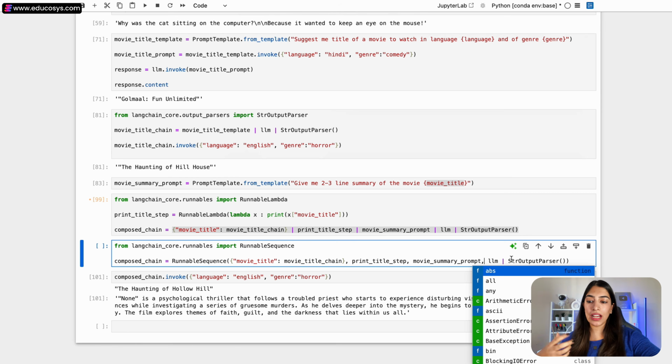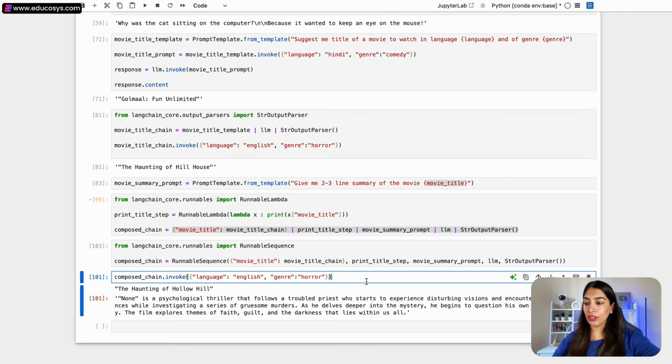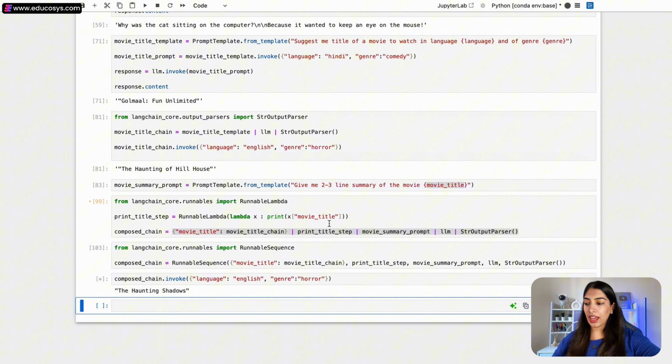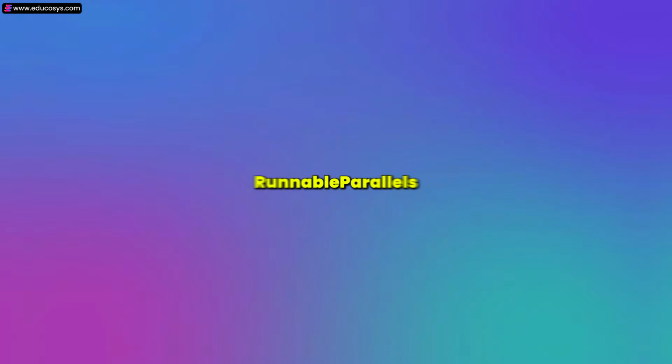I'm just showing you because the other two ways are very similar to RunnableSequence, so you should know these types, right? So I'm just going to run this and I'm going to call it again. And let's see, the haunting shadows and the summary is also set. So this is how you can actually write this.